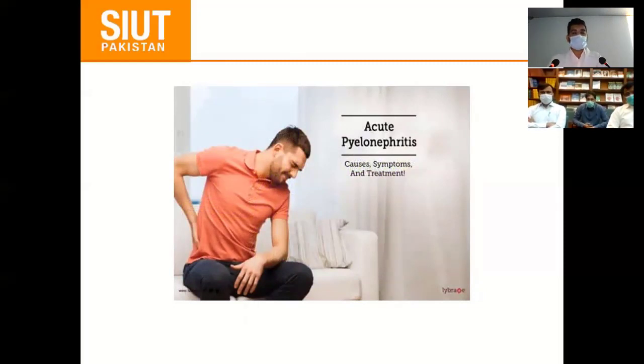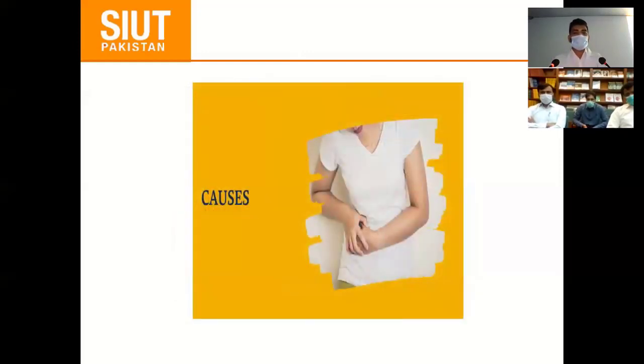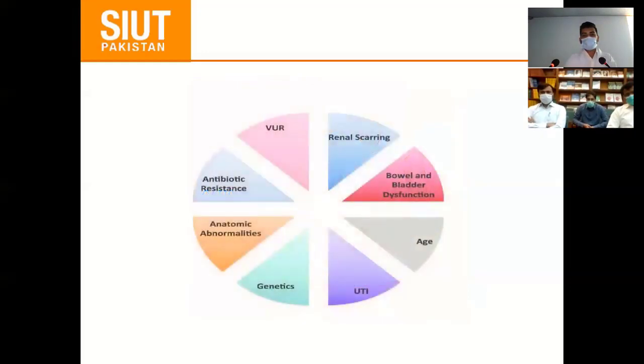So first of all, we should know what the causes of acute pyelonephritis are, how patients present, how we investigate, and how we treat. As I already said, the most major cause of acute pyelonephritis is UTI and VUR. So these are basically risk factors that contribute towards pyelonephritis, and the major bulk is UTI, and then VUR.